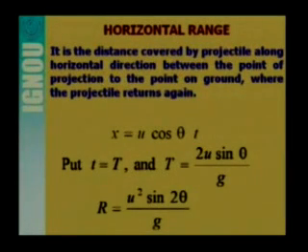Finally we get the expression for the time of flight, T is equal to twice u sin theta by g. Next, we will consider the horizontal range. First of all, let us define what we mean by horizontal range.